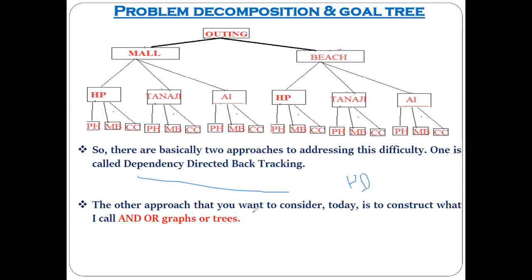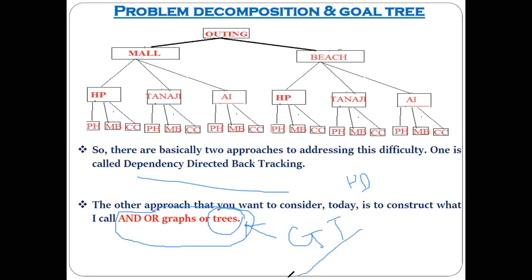To do that problem decomposition, we are going to utilize an AND-OR graph or tree. To do the problem decomposition, we use AND-OR graphs or trees, and this AND-OR graph or tree is called the goal tree. Understood? Yes, sir. Now, what exactly is that AND-OR graph and goal tree? That is our next point of discussion.